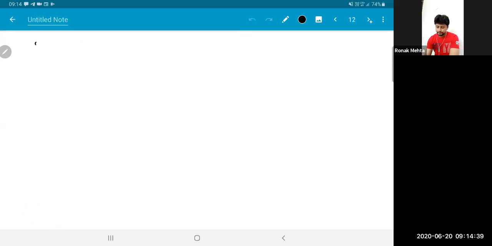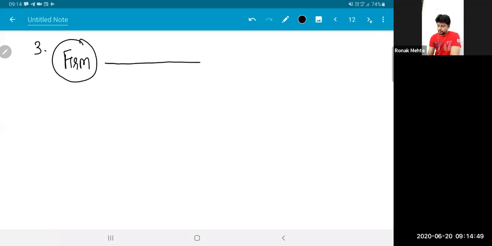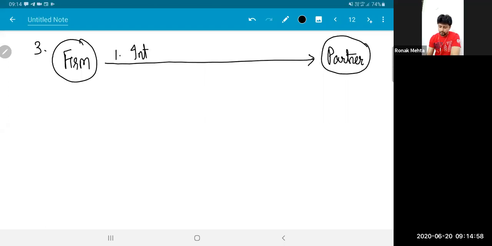Third point. I'm presuming Keyman insurance stuff is clear, so we can move ahead. Important for this chapter. As a partnership firm, you pay certain incomes to the partner. First, you pay interest to the partner on his capital.